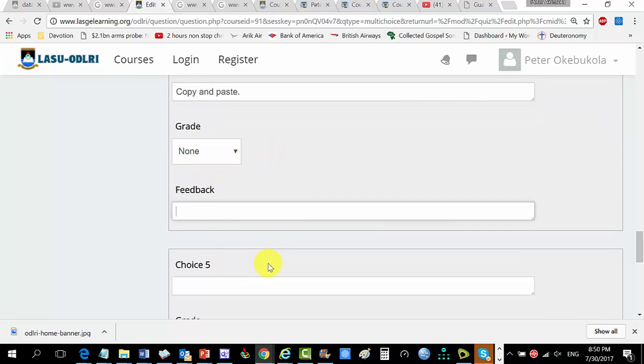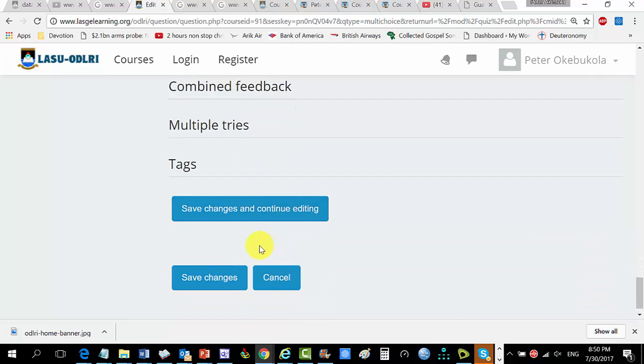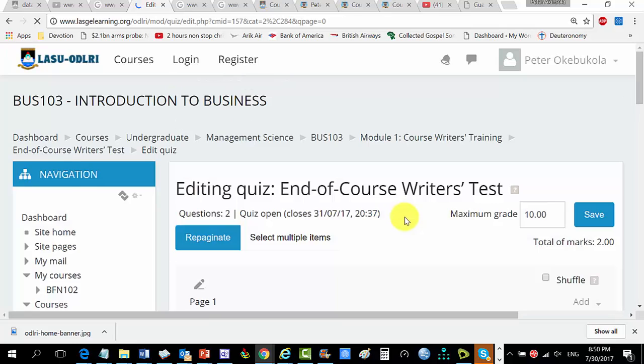So the feedback is, we can say this can only happen after you have turned editing on. Hence, this option is wrong. Go. That's it. Wrong, wronger, wrongest. Interesting. So we have nothing to edit there again. So we just save changes. So you can see it's saving it. You just wait for it to save.